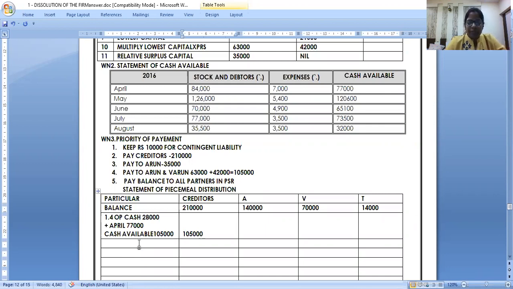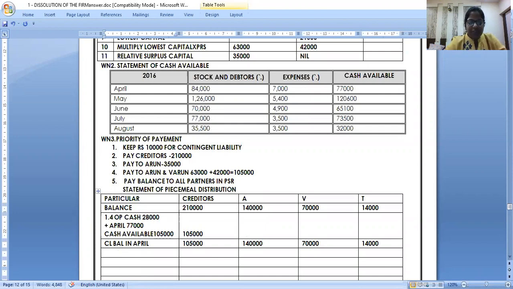Now the closing balance in April is the opening balance in May. How much do I still have to pay to creditors? 5,000. And these are waiting. Nothing I have to pay to partners right now.